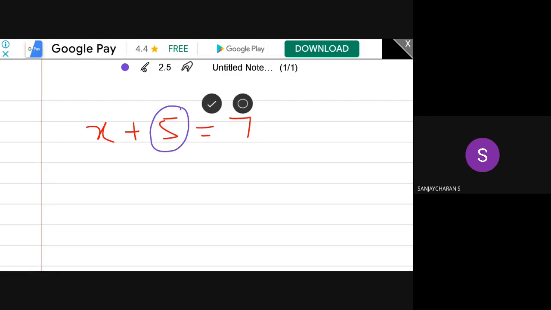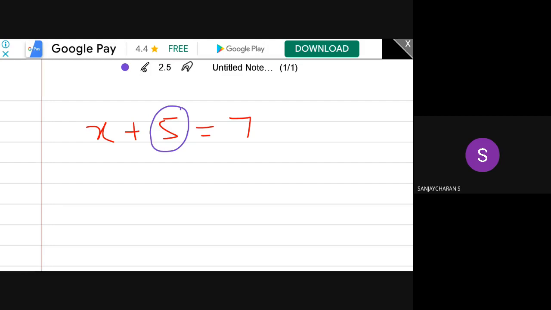Before that, you have to define from which system this equation is. Okay, I will tell later when we move to the field. First, before solving the equation, we define some number system. From that number system, for finding the value of x, I have to remove 5. How do you remove 5? I have to subtract 5 on both sides. You will get the answer.